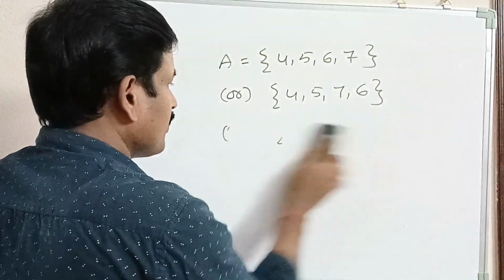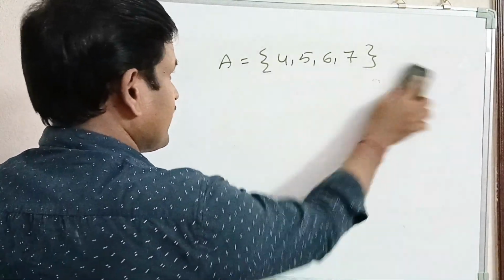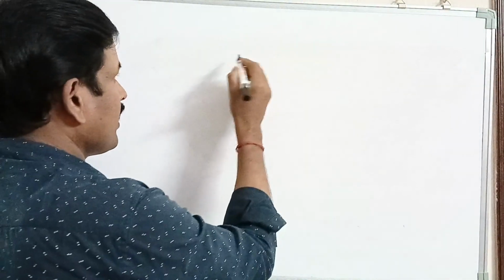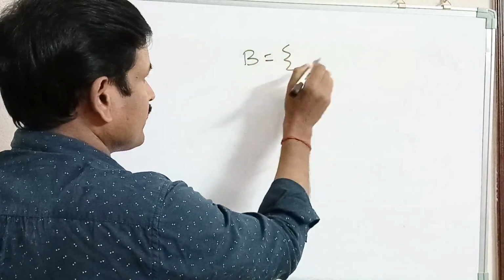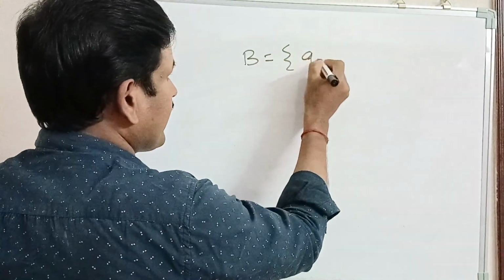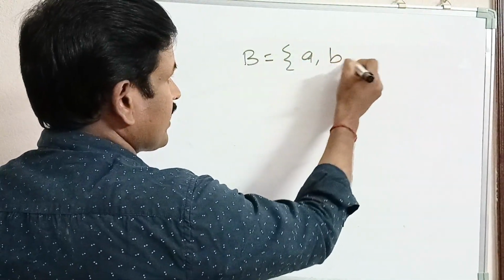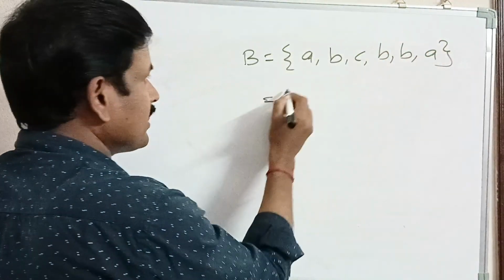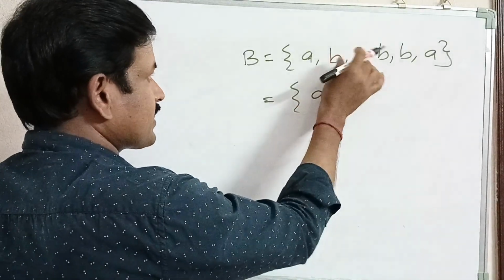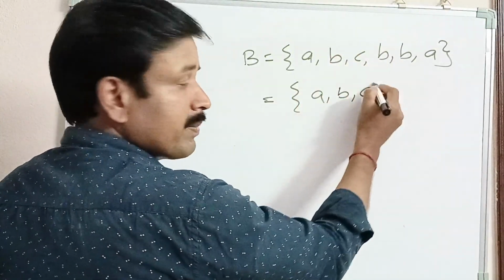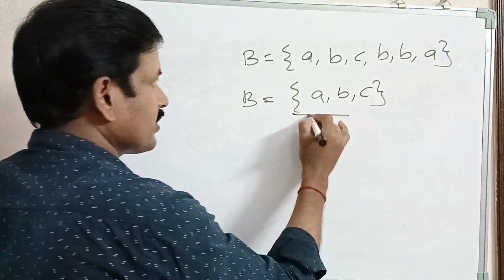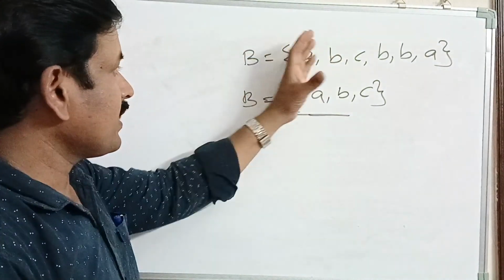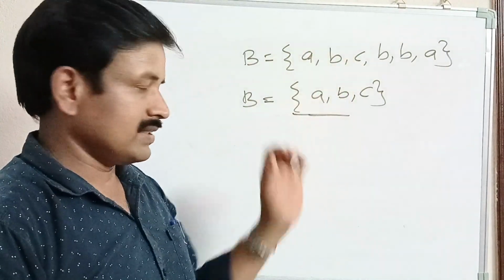Next, if one or more elements of a set are repeated, then the set remains the same. Here let B be the set of elements a, b, c, b, b, a. Some elements are repeated. This can be written as a, b, c. The set B is equal to a, b, c. The set remains the same. Each element in a set can be listed only once.